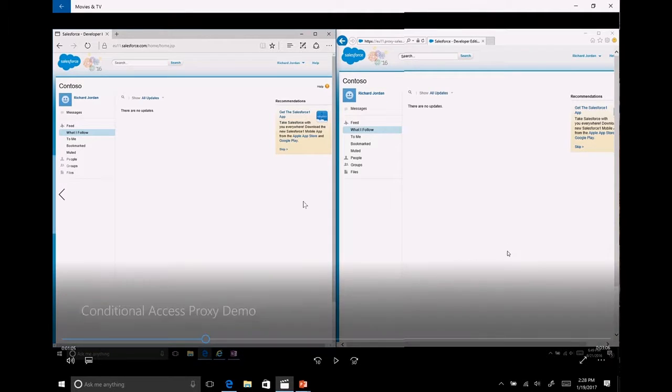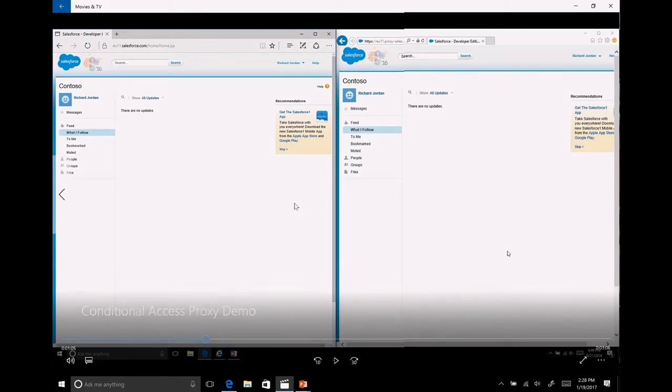The thing to notice is that from a user experience perspective, both cases still authenticated me into Salesforce. I'm sitting in Salesforce. It's the same URL, it's the same UX, it's the same interface. This isn't a sandbox. I didn't sandbox the unmanaged device. I still allowed the unmanaged device to access Salesforce, because from a risk management, from a policy standpoint, I decided I wanted to do that.